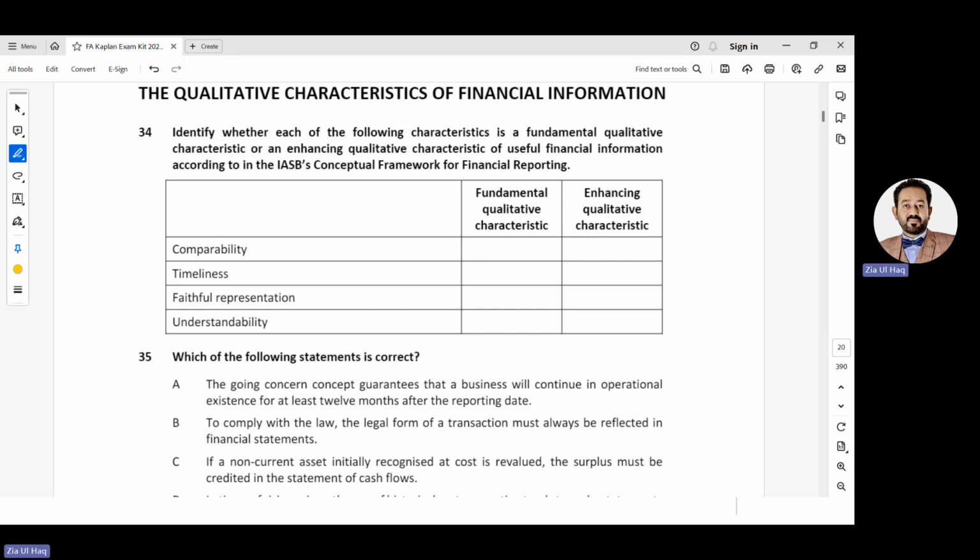So comparability is fundamental or enhancing? Enhancing. Timeliness, enhancing. Faithful representation and relevance, the two were fundamental. So this is fundamental, and understandability is enhancing.